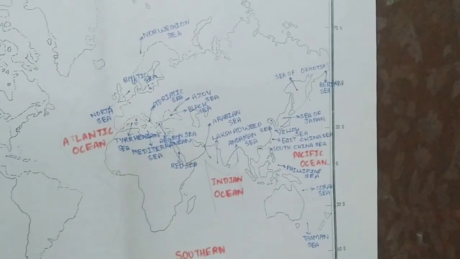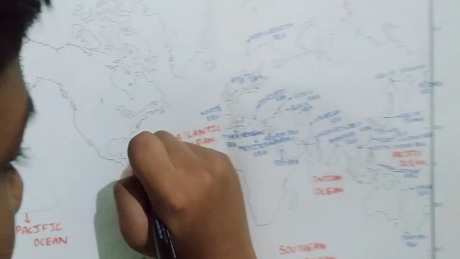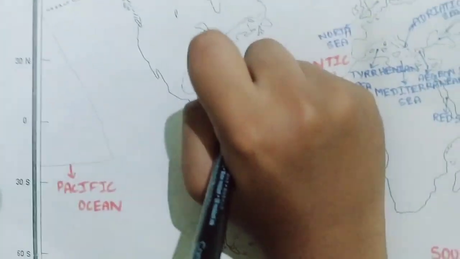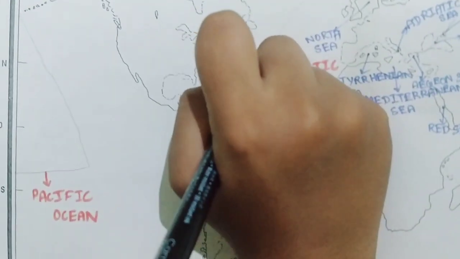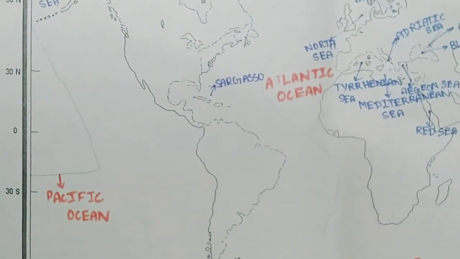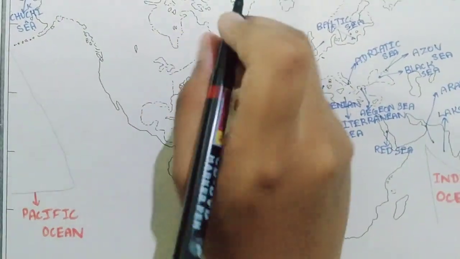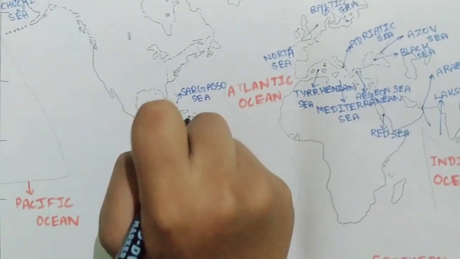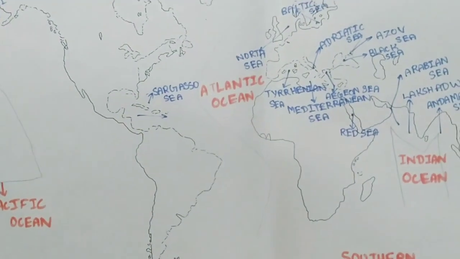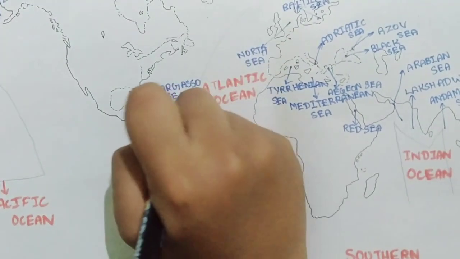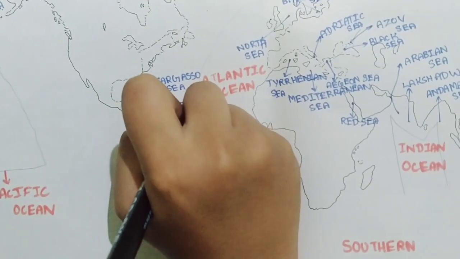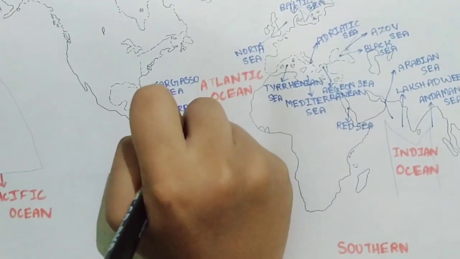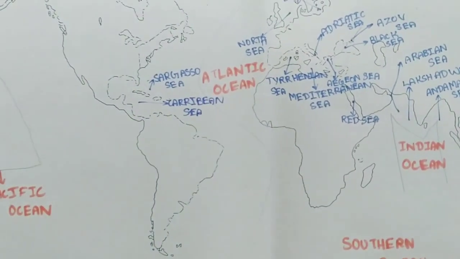Next, we'll come to North America. Here we have the Sargasso Sea. Next, this one. Here we have the Caribbean islands, so we call this sea the Caribbean Sea.